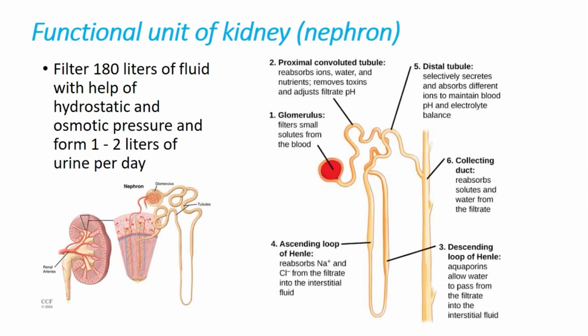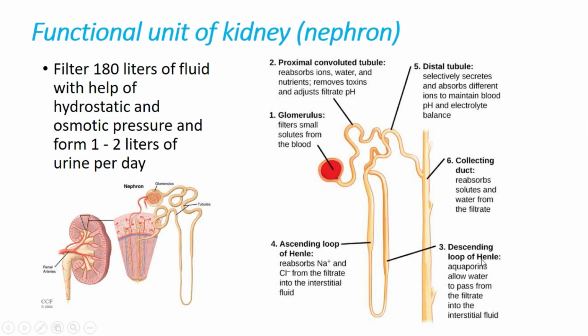The functional unit of the kidney is the nephron, which filters 180 liters of fluid with the help of hydrostatic and osmotic pressures. And if we analyze the nephron structure, we can see 6 structures in it. The first one is the glomerulus, which filters small solutes from the blood. The second is the proximal convoluted tubes, which reabsorb ions, water, and nutrients.